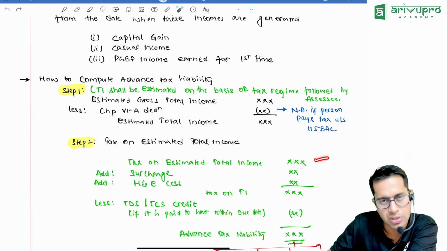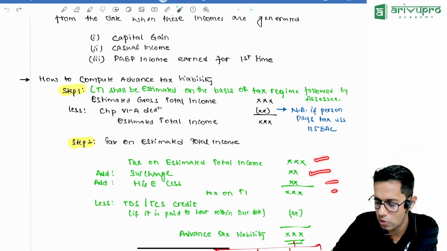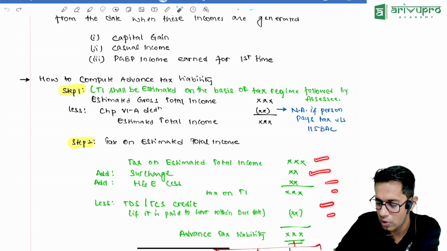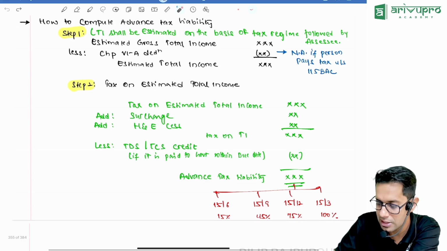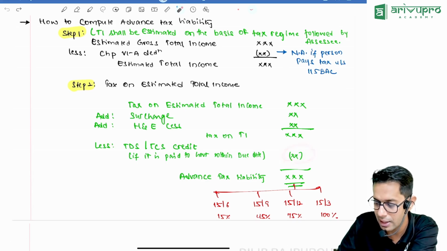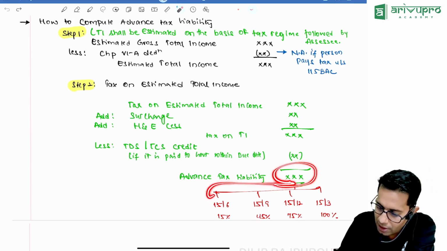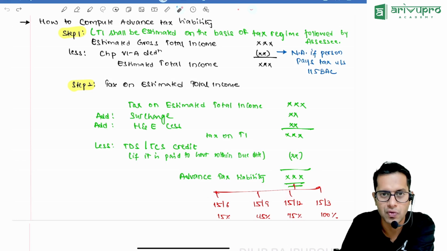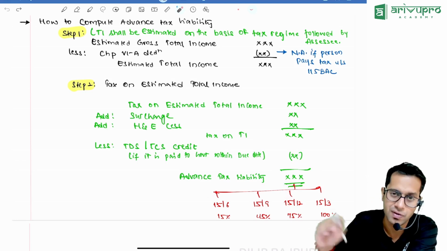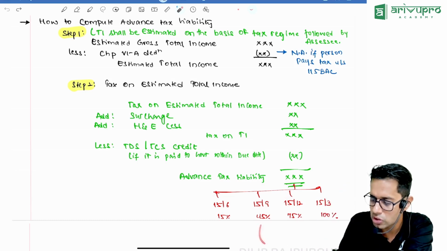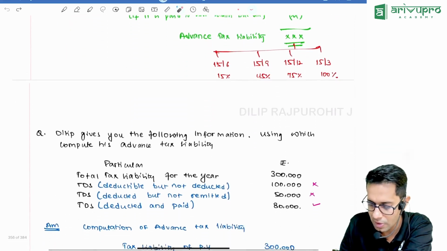How will I compute the tax? Normally, whatever tax is due, you compute that. Add surcharge, health and education cess, and you will get some money amount. From that, subtract TDS and TCS credit, and subtract whatever advance tax is already paid. Whatever is left over is the advance tax liability. This you have to pay in 4 installments: 15 June, 15 September, 15 December, 15 March, at 15%, 45%, 75%, 100%. So in these 4 installments, you will pay this money.